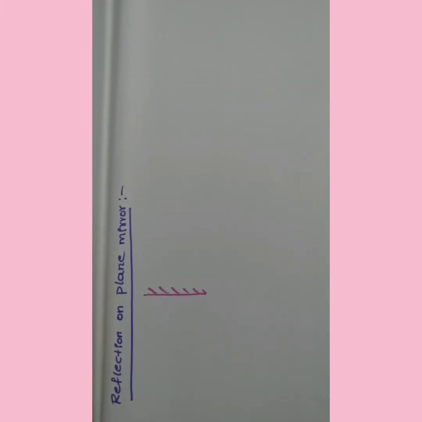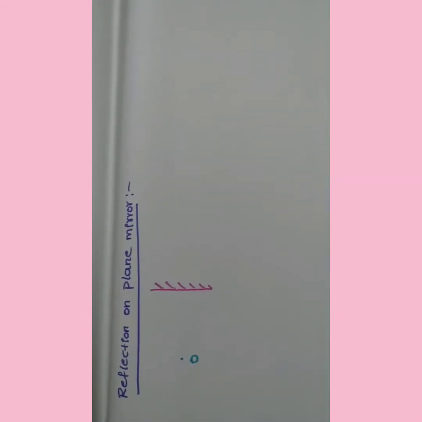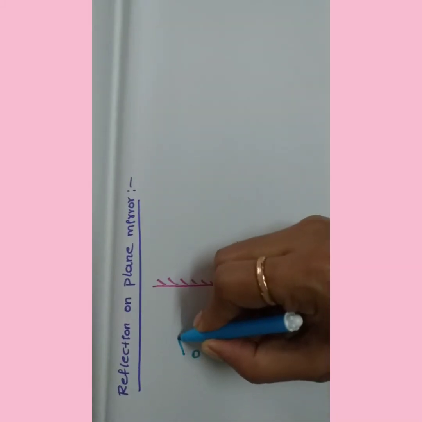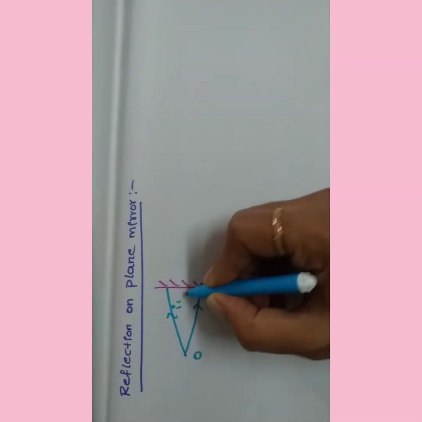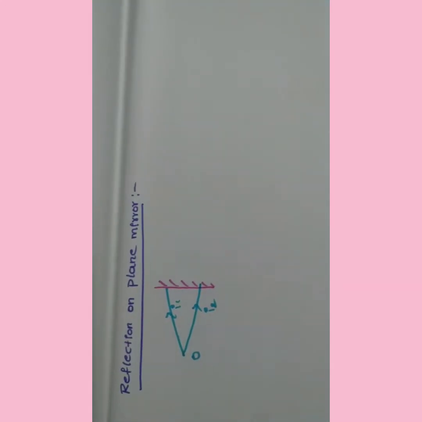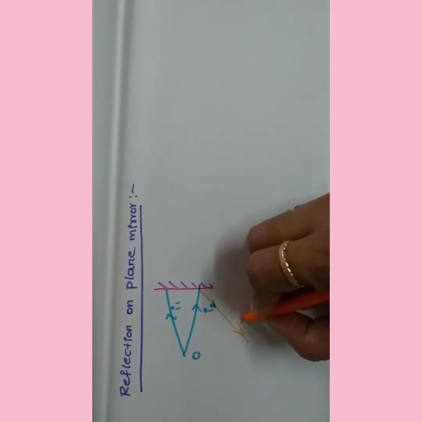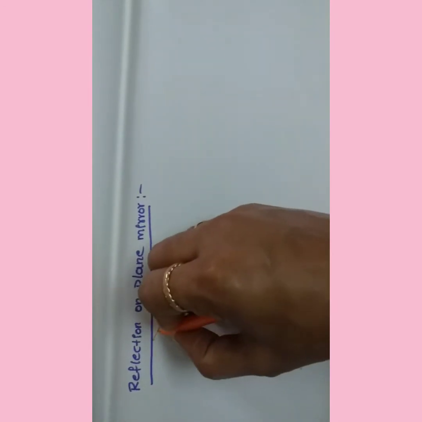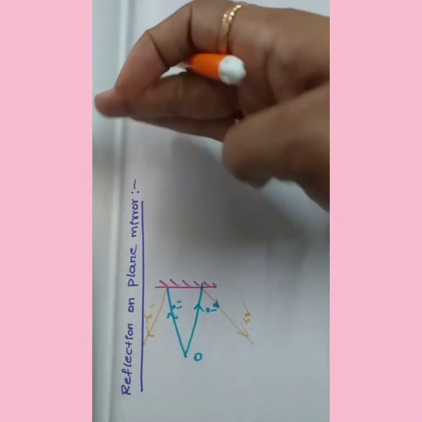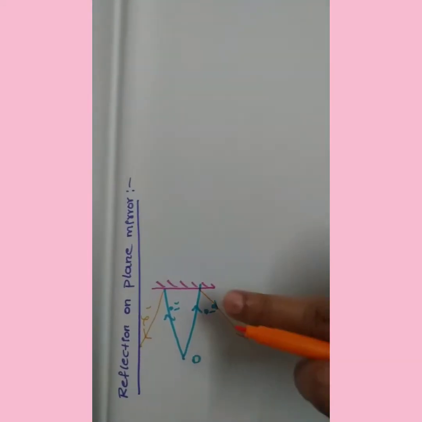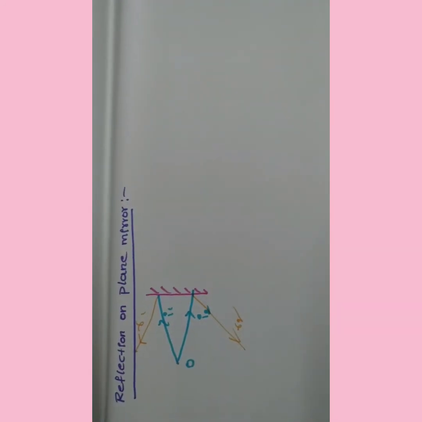Suppose I am keeping one object here. This is an object, O is called an object. From this object, the light will fall on a plane mirror like this. This is the first incident ray and this is the second incident ray. After reflection, these two rays will move like this. This is R2 and this is R1. Why are these two rays moving this side? Why are they not propagated to the other side? Because here we are applying the coating material, right?